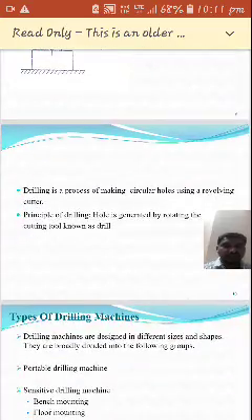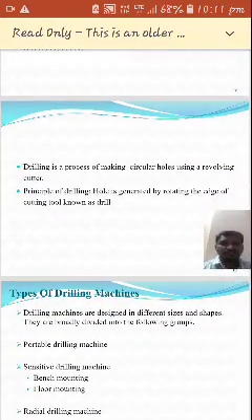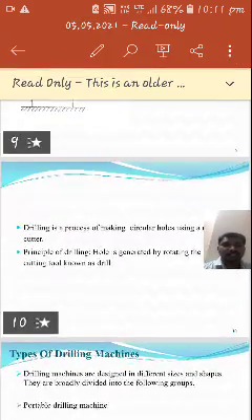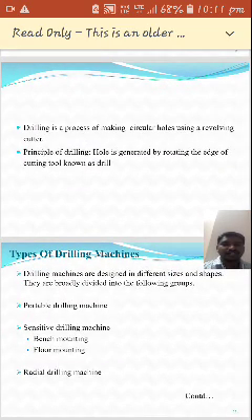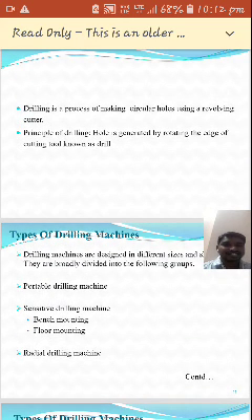Now coming to the definitions. Drilling is a process of making circular holes using revolving cutters. So using revolving cutters, you can make drilling operations. The principle of drilling is that the hole is generated by rotating the edge of the cutting tool known as a drill. As we said earlier, how the hole is generated, that is the principle of drilling machine.